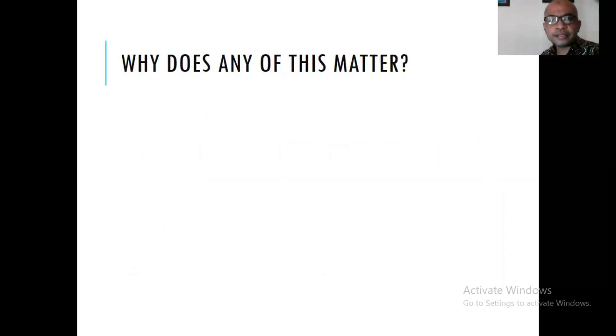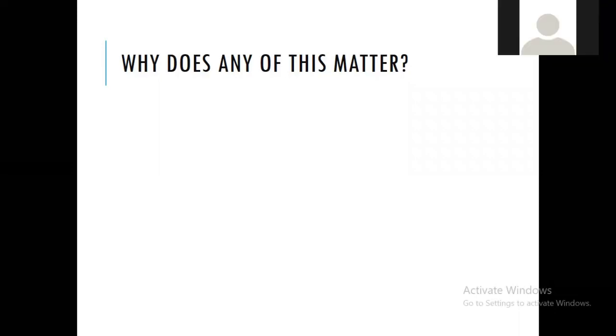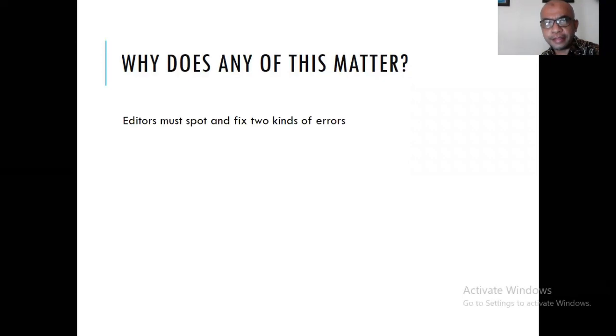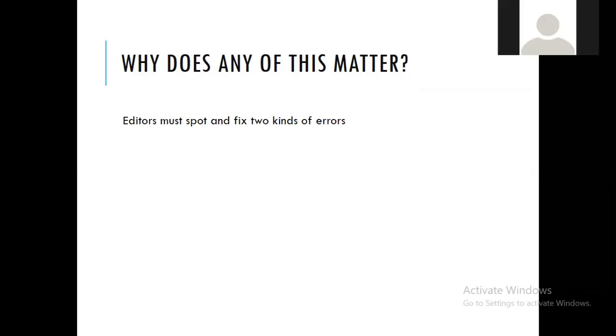So the question: why does any of this matter? Why do we need to understand the concept of sentences? And why do we need to know about simple sentences, and about compound and complex sentences? Later, when you write your thesis or an essay, by understanding these kinds of sentences, you are able to spot the errors.